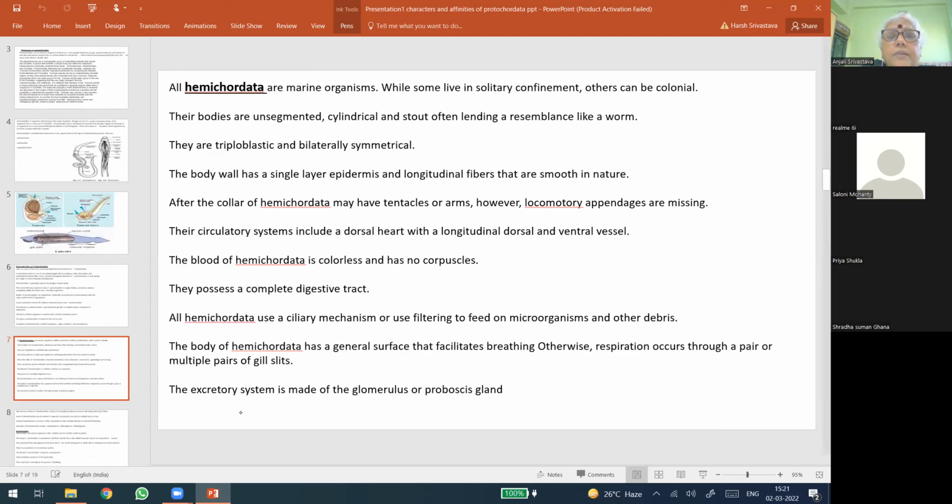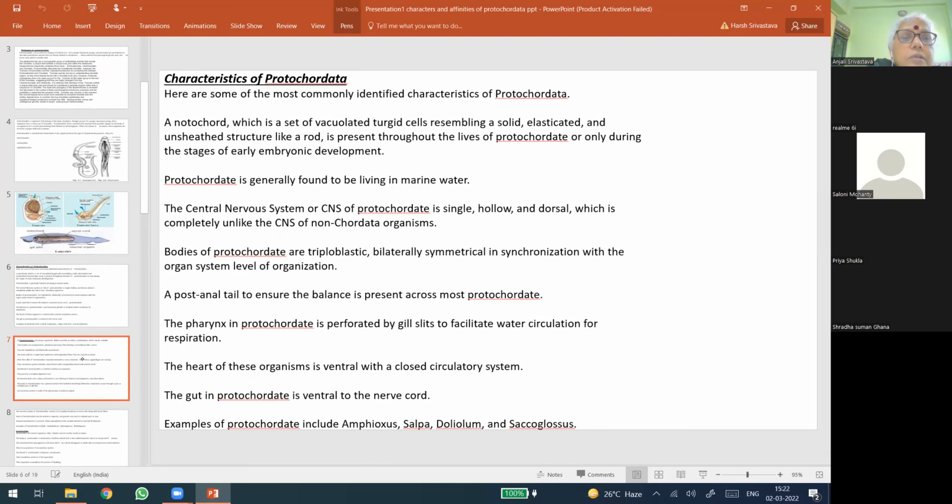All hemichordates are marine organisms. While some live in solitary confinement, others can be colonial. Body is unsegmented, cylindrical, and stout. Triploblastic, bilaterally symmetrical, body wall with a single layer of epidermis and longitudinal fibers that are smooth in nature. In hemichordates, sorry, we have come to hemichordates.